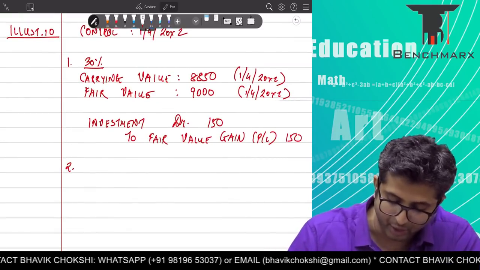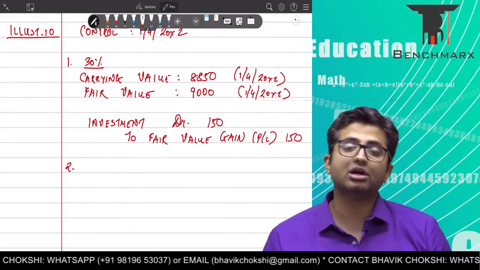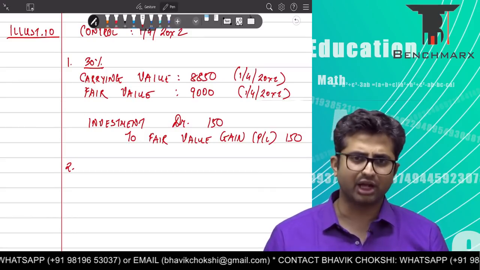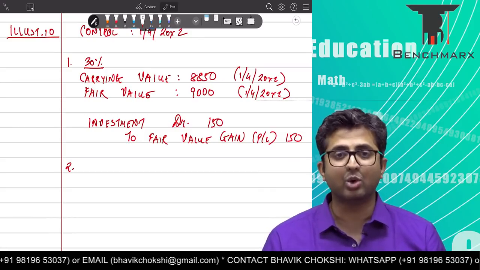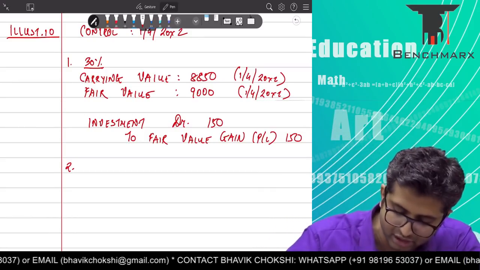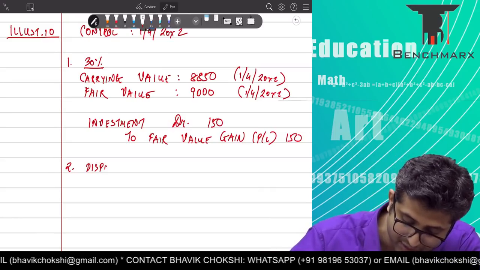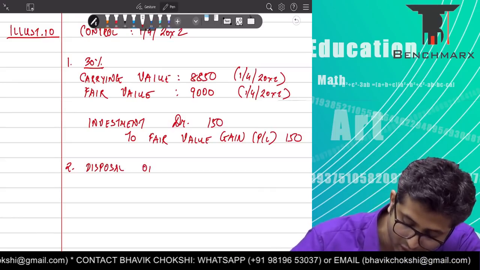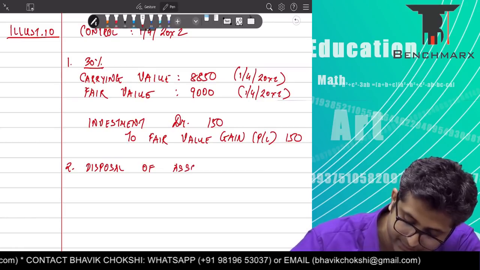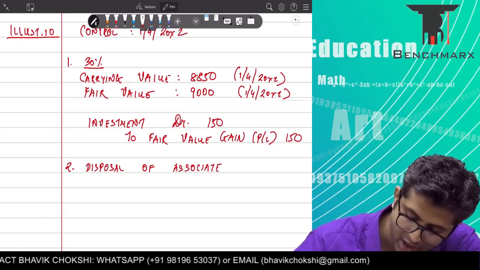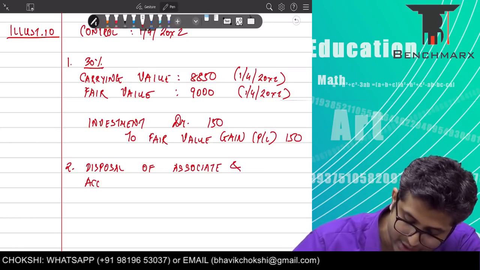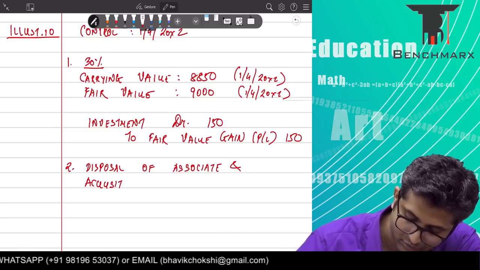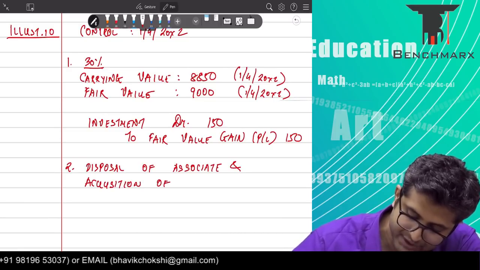Now comes the second point. You are acquiring the entity. If you are acquiring the entity, how does Ind AS treat the transaction? It treats it as if it is a disposal of associate and acquisition of subsidiary.